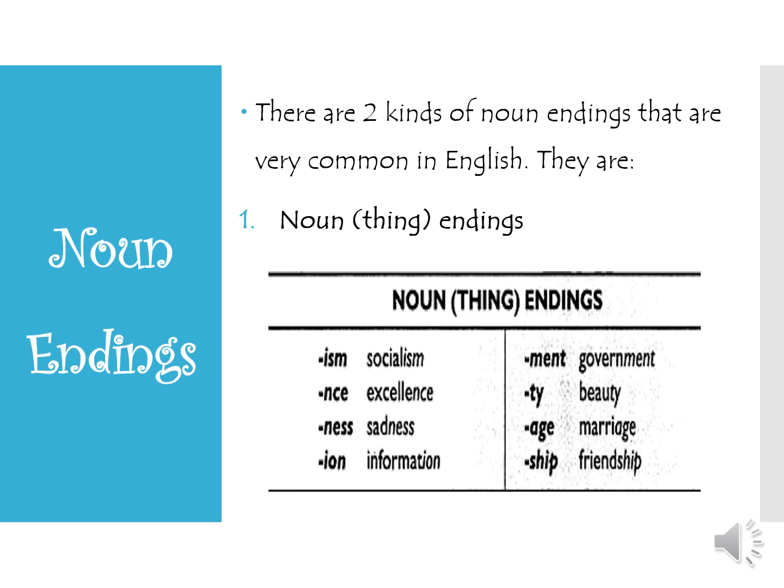Usually they are ended by the word endings ism, ence, ness, ion, ment, ty, ge, or ship. For example, socialism, excellence, sadness, information, government, beauty, marriage, and also friendship. So those endings indicate noun things.